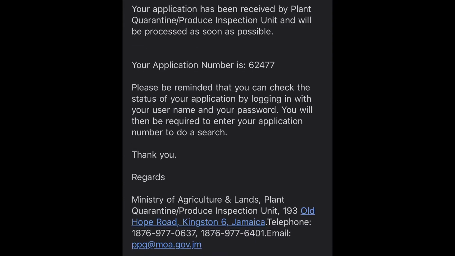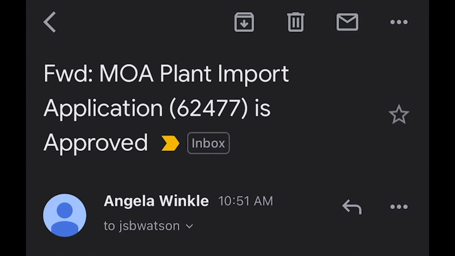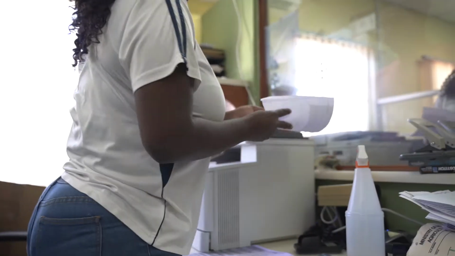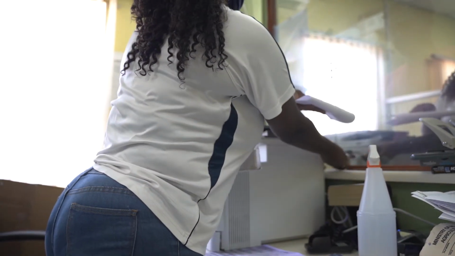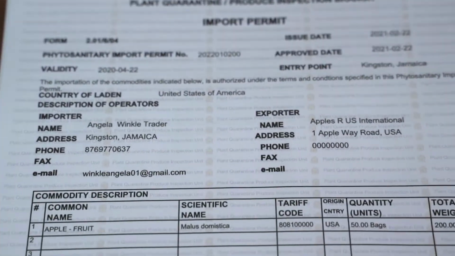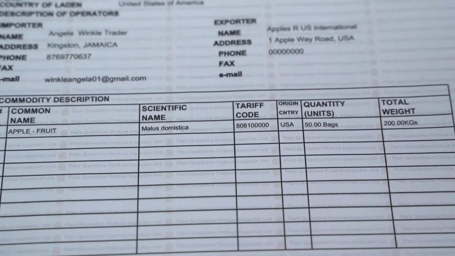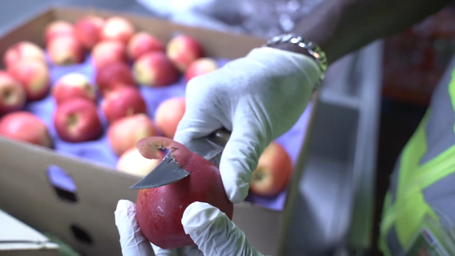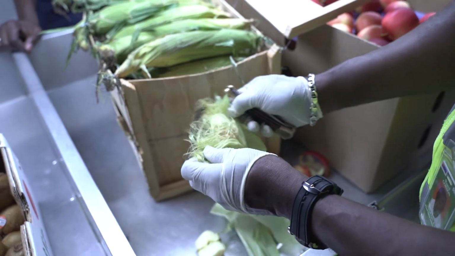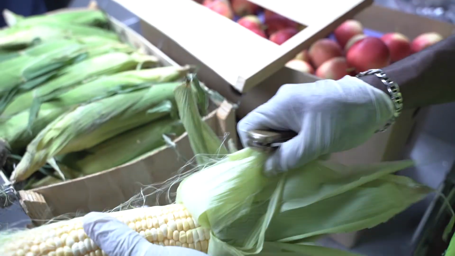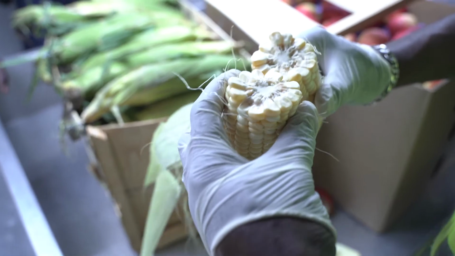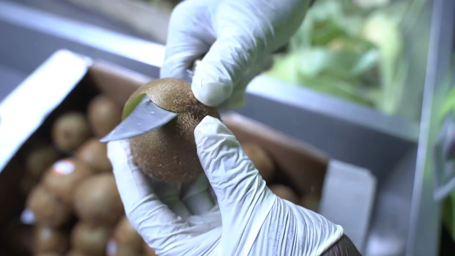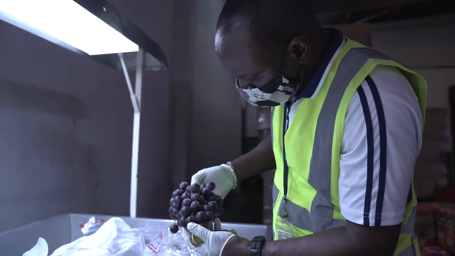Once an application is received, the permit will be approved in a minimum of 48 hours, and the importer will be notified by an automated email. The importer can pay online using a credit card or at the cashier at the plant quarantine offices. Permits can be printed in the comfort of the importer's office or home. Imported commodities will be physically examined at the ports of entry to verify if they meet the requirements. If the consignment is pest-free, it will be released to the importer. However, if the consignment is determined to be pest carriers, it will be denied entry and confiscated by the plant